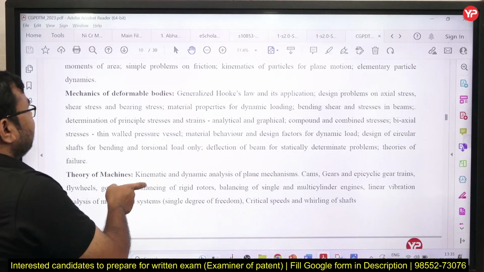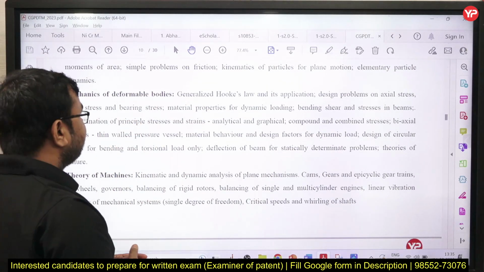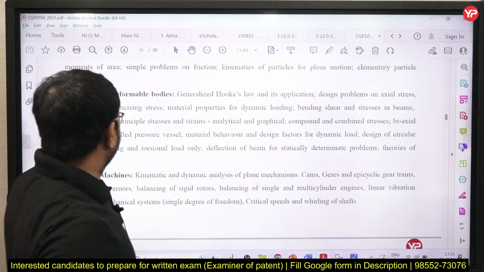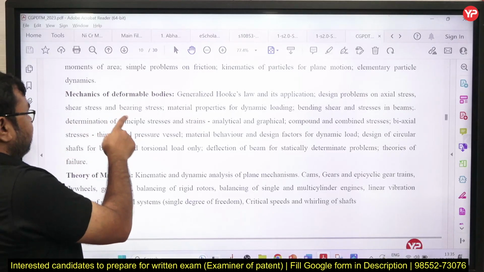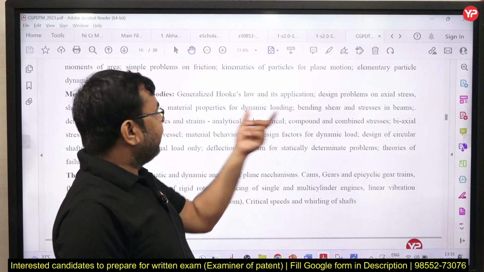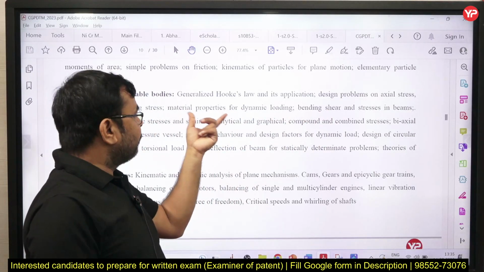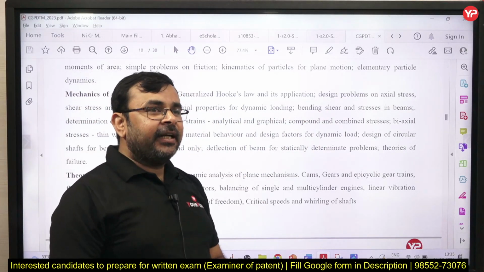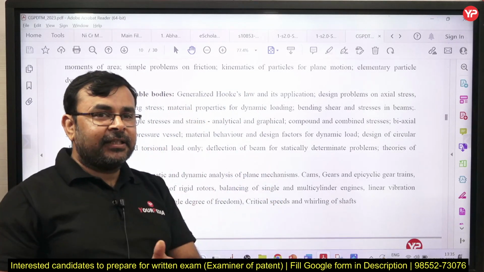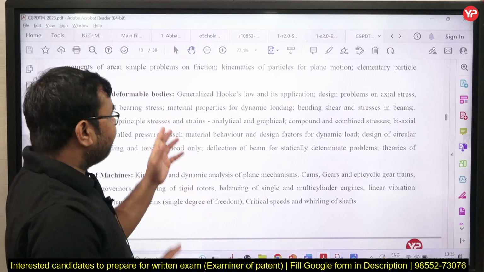Now, the strength of materials syllabus includes generalized Hooke's law and its application, design problems on axial stress, shear stress and bearing stress, material properties, dynamic loading, and bending. Dynamic loading is actually studied in machine design, so this syllabus is merged with strength of materials as well as machine design. So don't separate this.